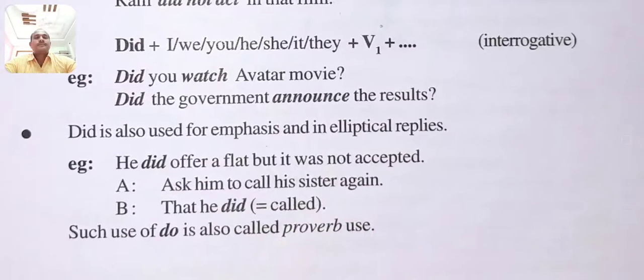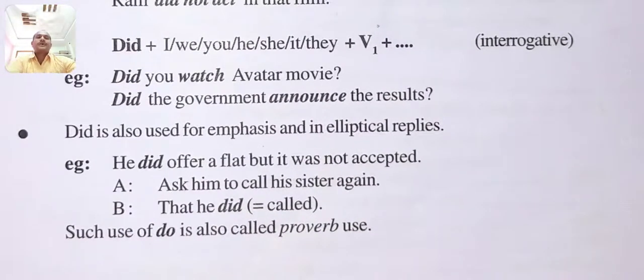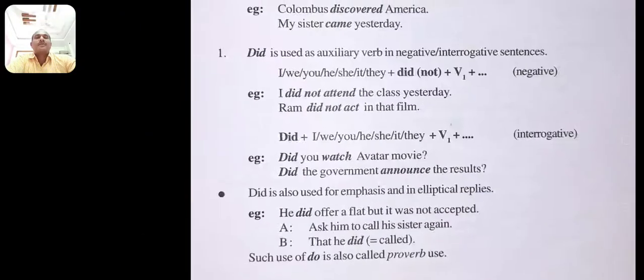Also, did is used for emphasis and in elliptical replies. For example, he did offer a flat but it was not accepted. Like, ask him to call his sister again. That he did call. Such use of do is also called proverb use.